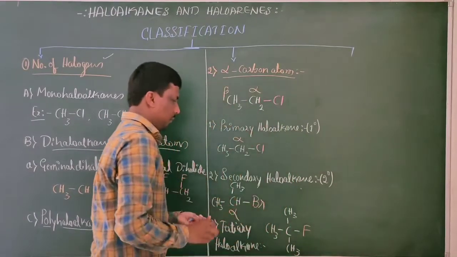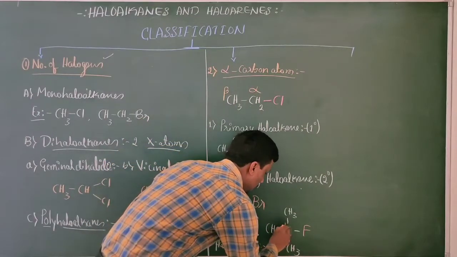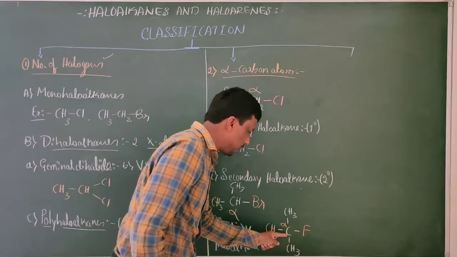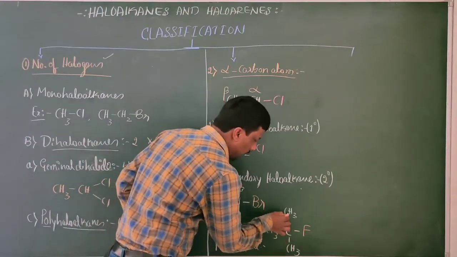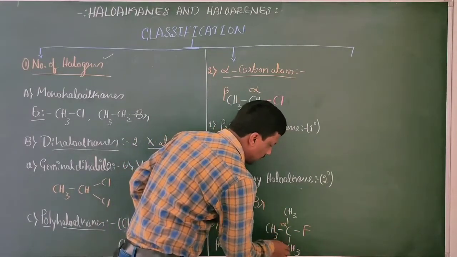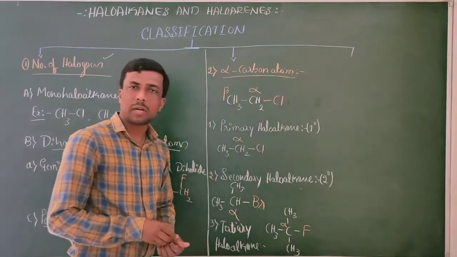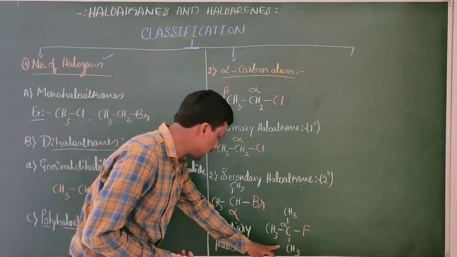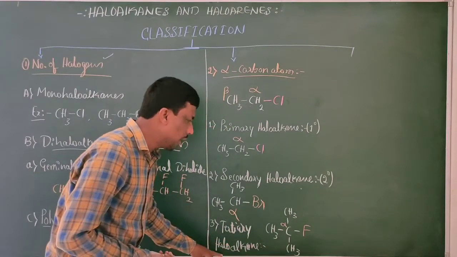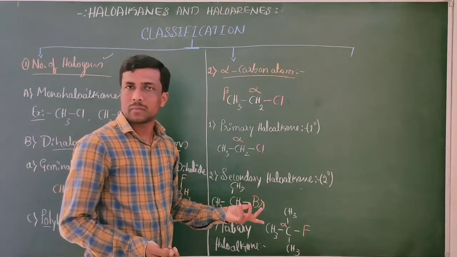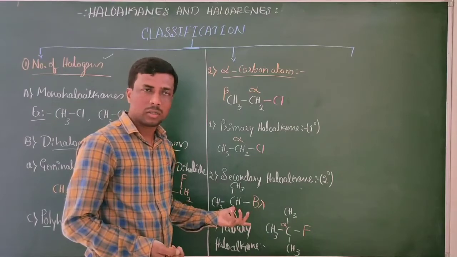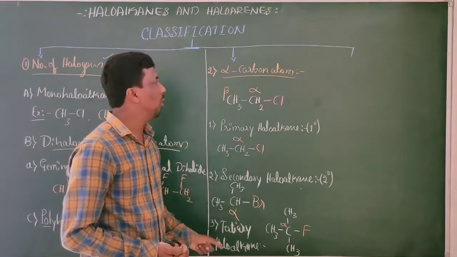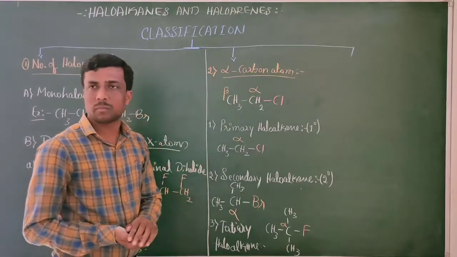This carbon is what? Alpha carbon atom, because to this carbon atom, halogen is attached. To this alpha carbon atom, 3 more carbon atoms are attached. Therefore, this is called an example for the tertiary haloalkane. Got the point or not? This is about the classification of the haloalkanes on the basis of alpha carbon atom.